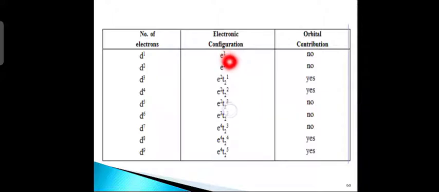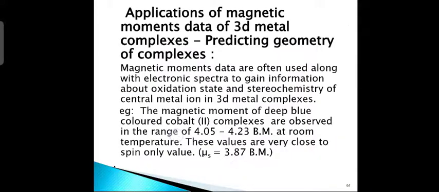The eg orbital is named as e only, and the t2g orbital is named as t only. Here there is no orbital contribution, whereas here there is. Up to d9, the orbital contribution is given in this tabular column.